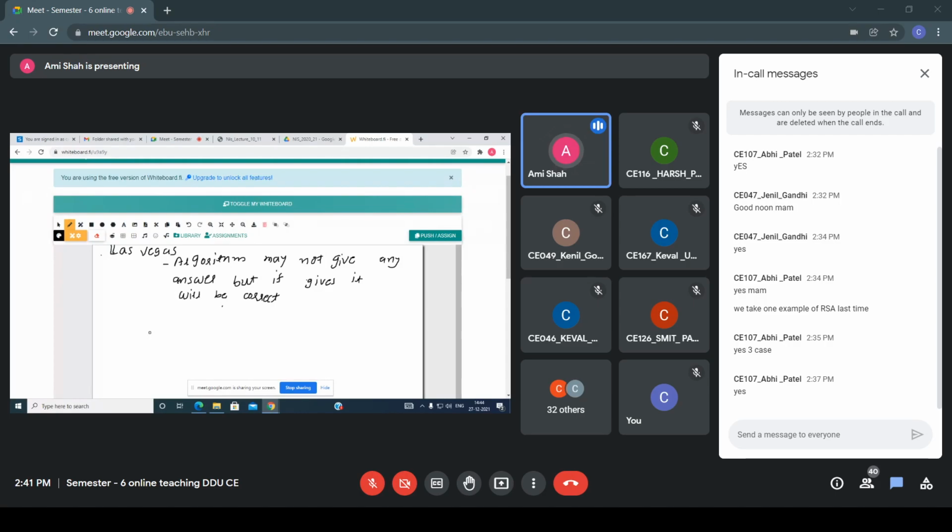While in the case of Monte Carlo, here you can see that there are two algorithms. One is probably Fermat primality testing, and another is the Miller-Rabin test. These are the two types of algorithm. And in Monte Carlo, just see here,